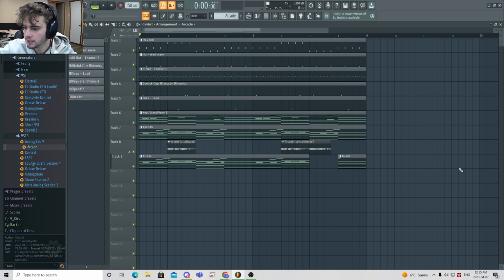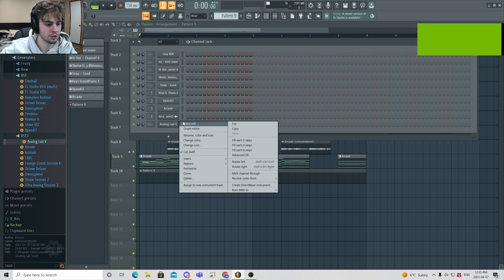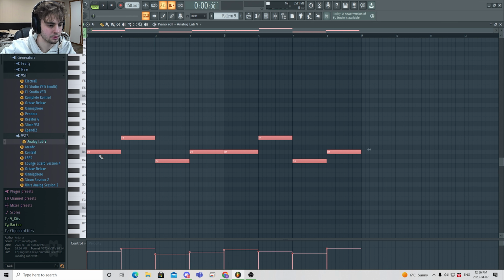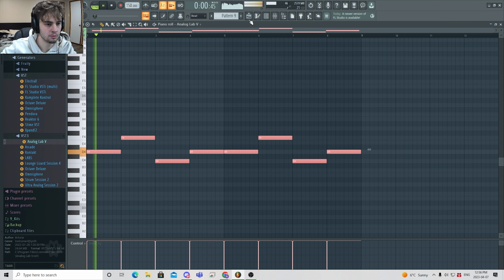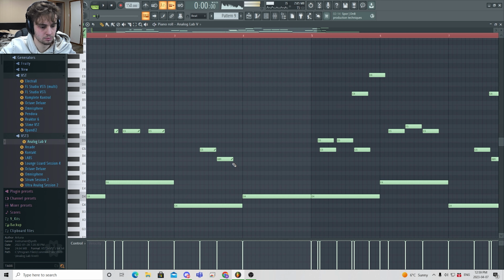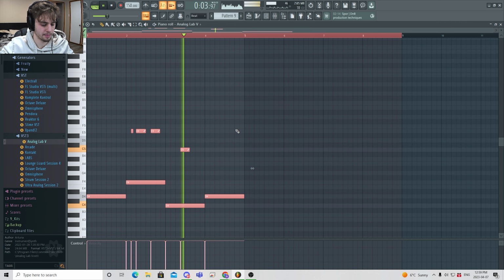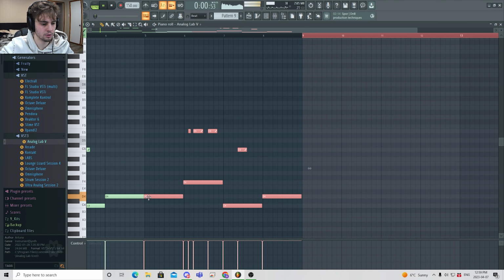Next, add a bass, a pulsing, groovy bass line with glides and slides, emulating Juice WRLD's signature melodic trap styles. Okay, so let's find a bass, and let's just pick the first one for now and drop our notes in just so we can start previewing things. We're gonna turn our bass all the way up. Let's do something like that. Copy it over.